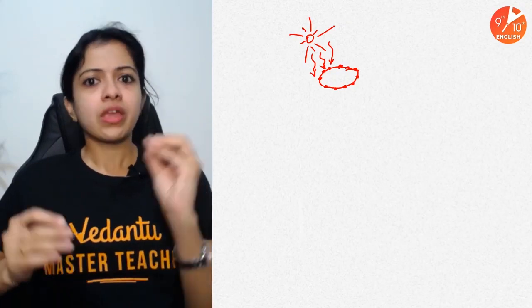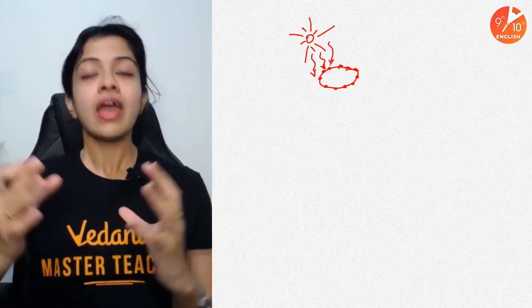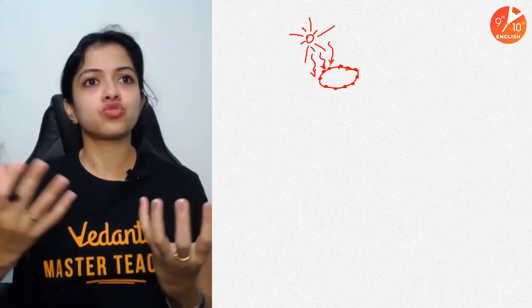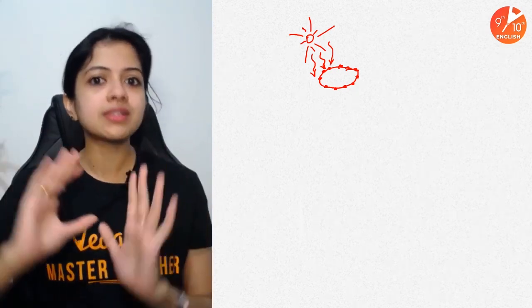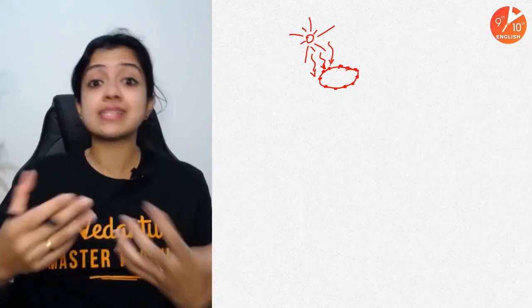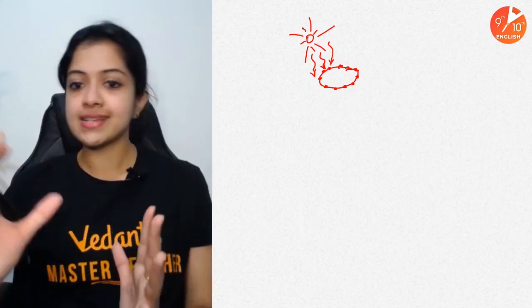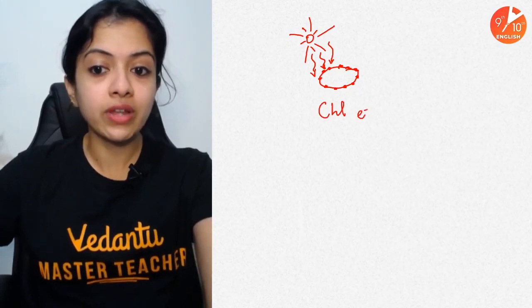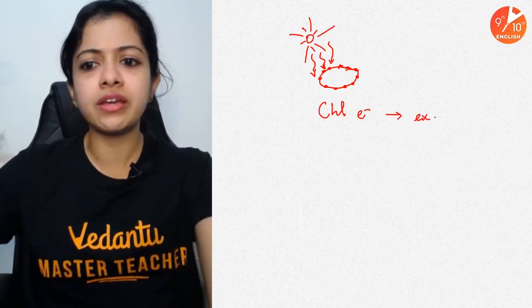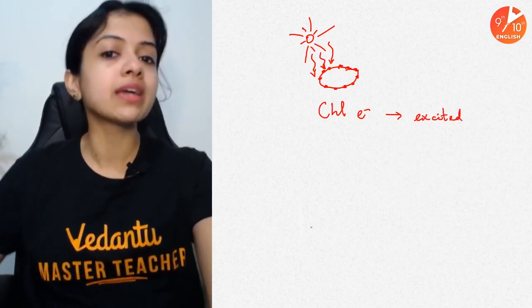Now, just as you would have learned in chemistry, when something is exposed to some really high energy compound or something like that, the electrons in it get excited. Likewise, even in this, the chlorophyll electrons, they get really excited. What do you think happens then?